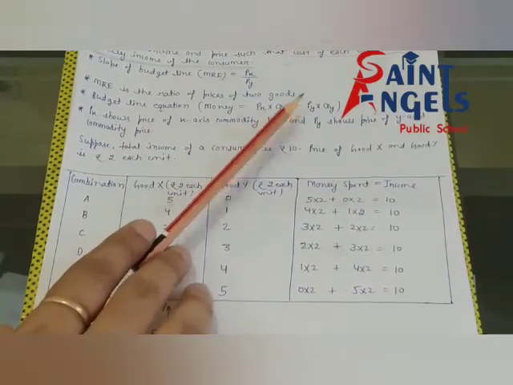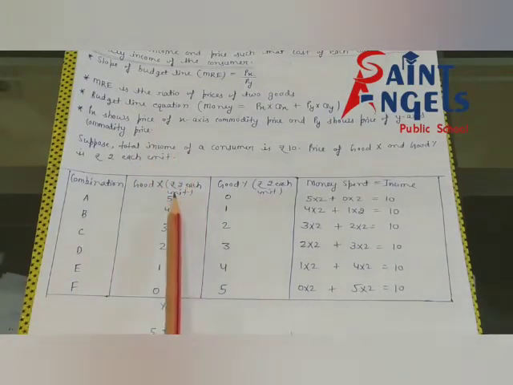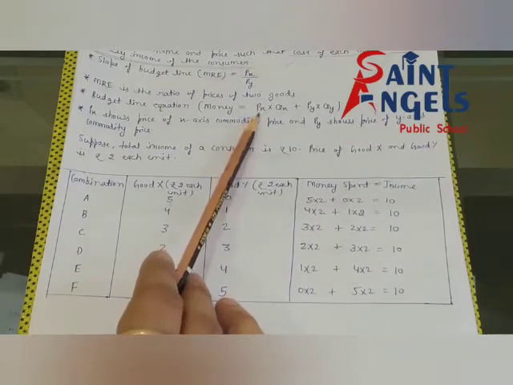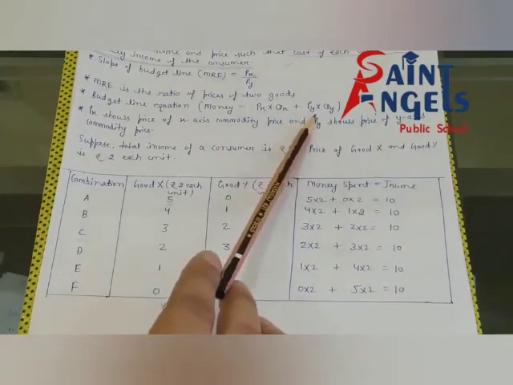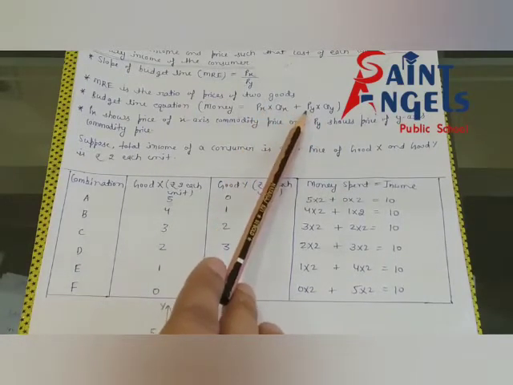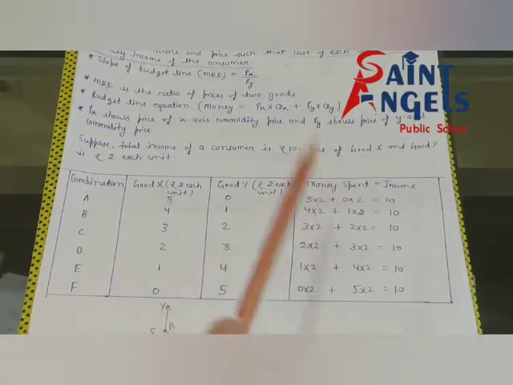Px into Qx plus Py into Qy. Px means price of X commodity is rupee 2 each, and price of Y commodity is rupee 2 each, which means the price of both goods is the same.